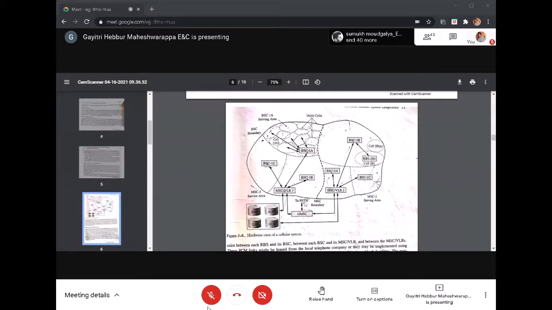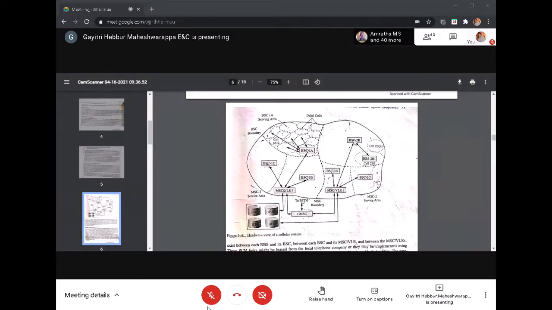Then GMSC will route the call from the PSTN to the particular mobile switching center. From the mobile switching center, it is routed to the base station controller based on the location area identity. Okay, based on the location area identity, it refers to the base station. Then it will route the call to the base station.